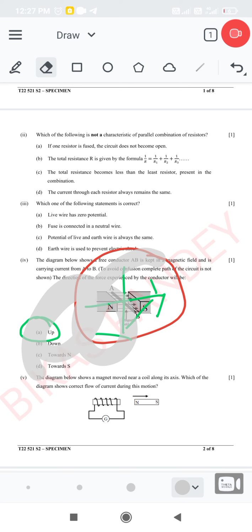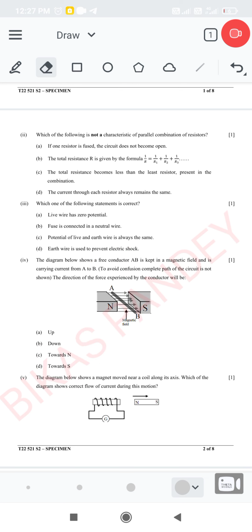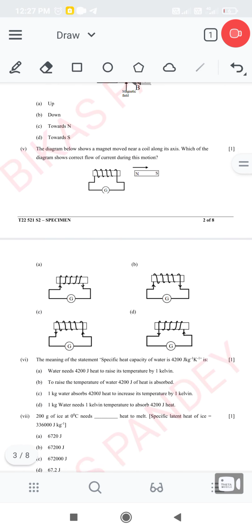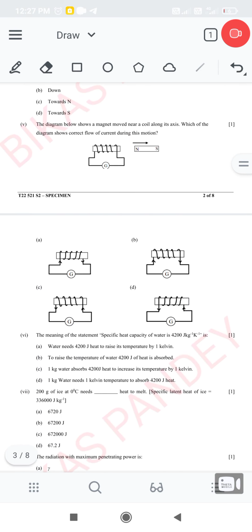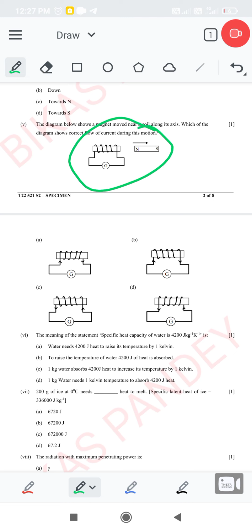Now we move on. Question number 5 is: the diagram below shows a magnet moved near a coil along its axis. Which diagram shows the flow of current during this motion? In the given figure, we can see that the magnet is taken away from the coil.